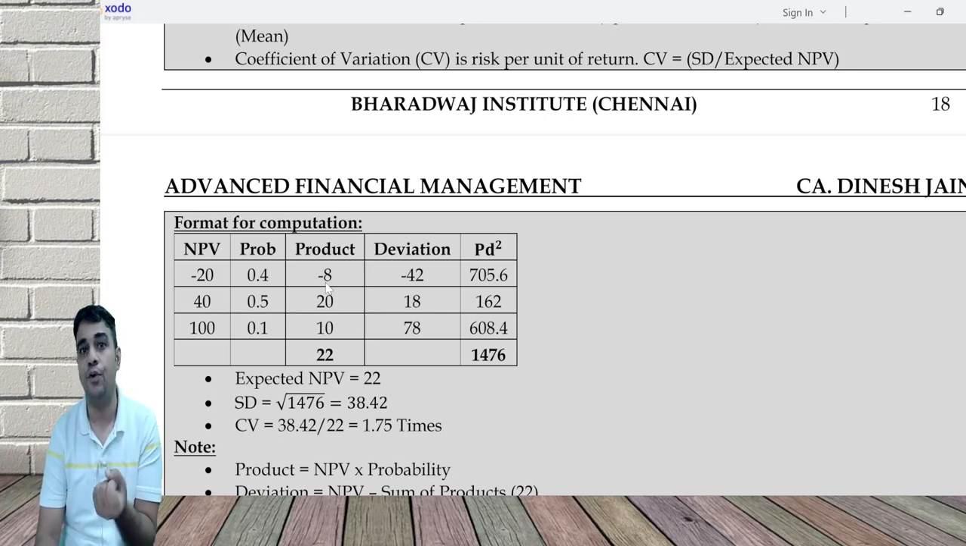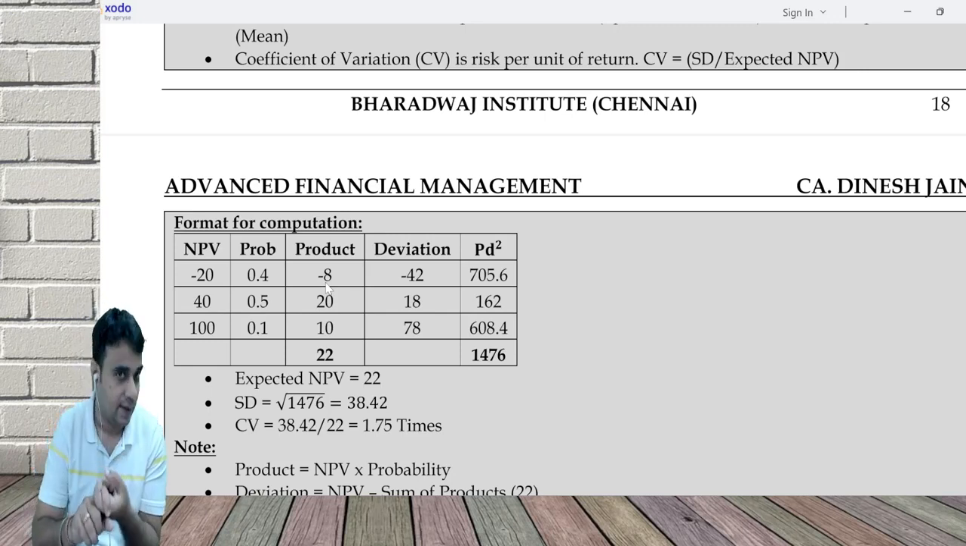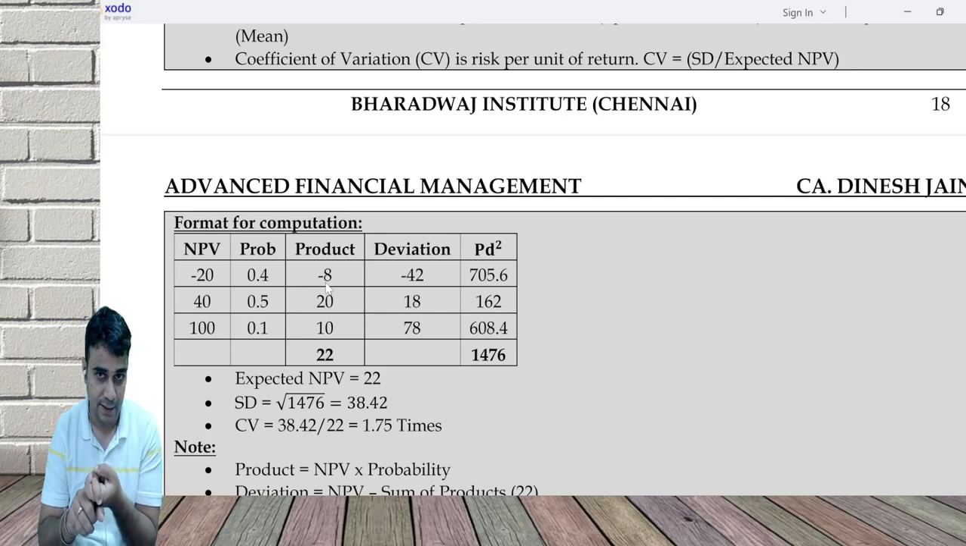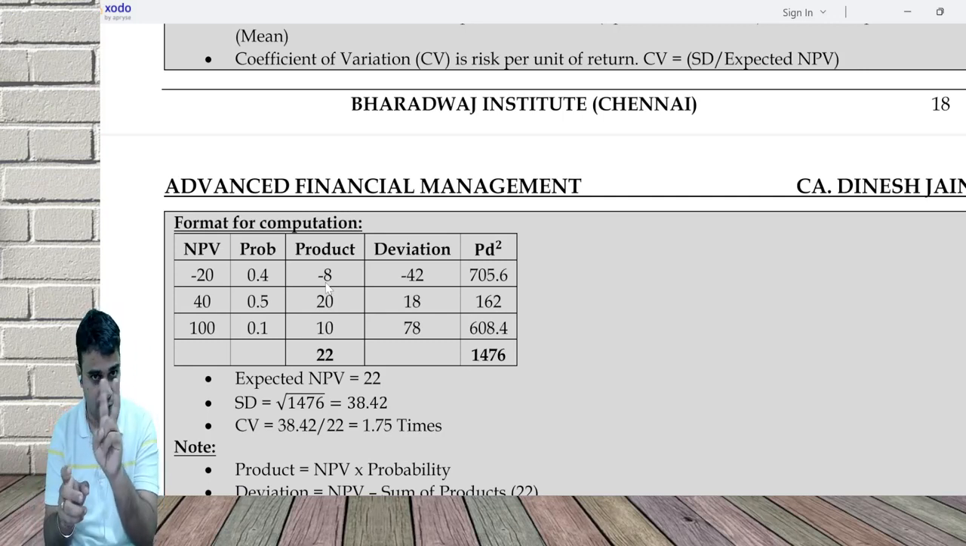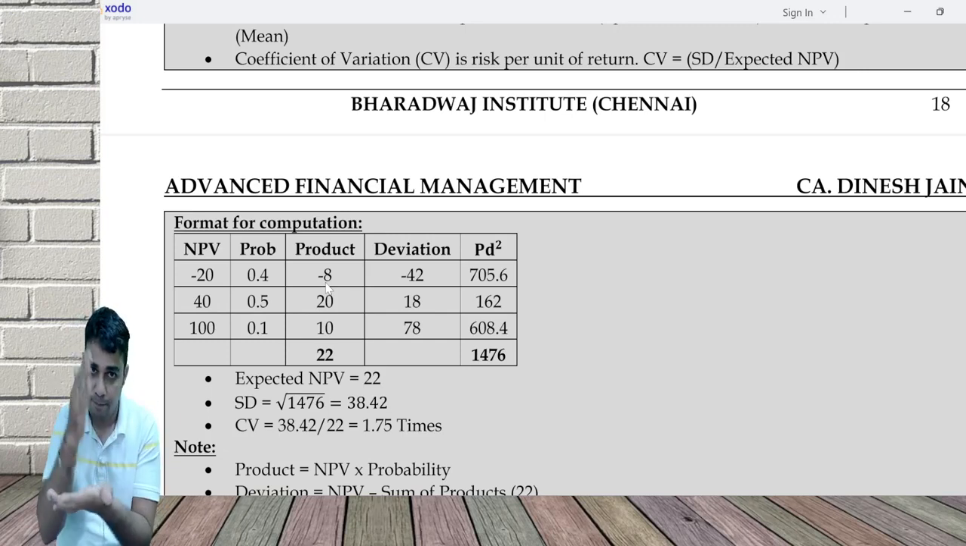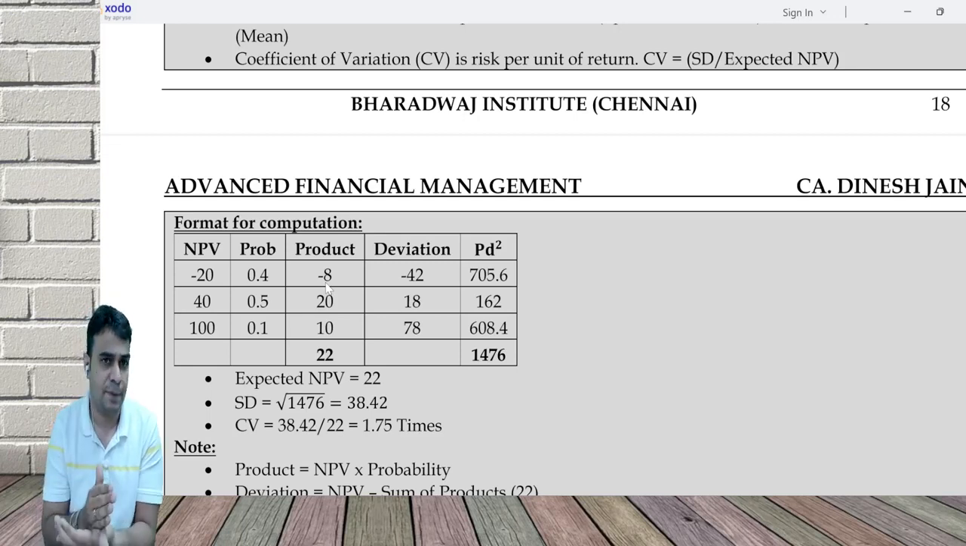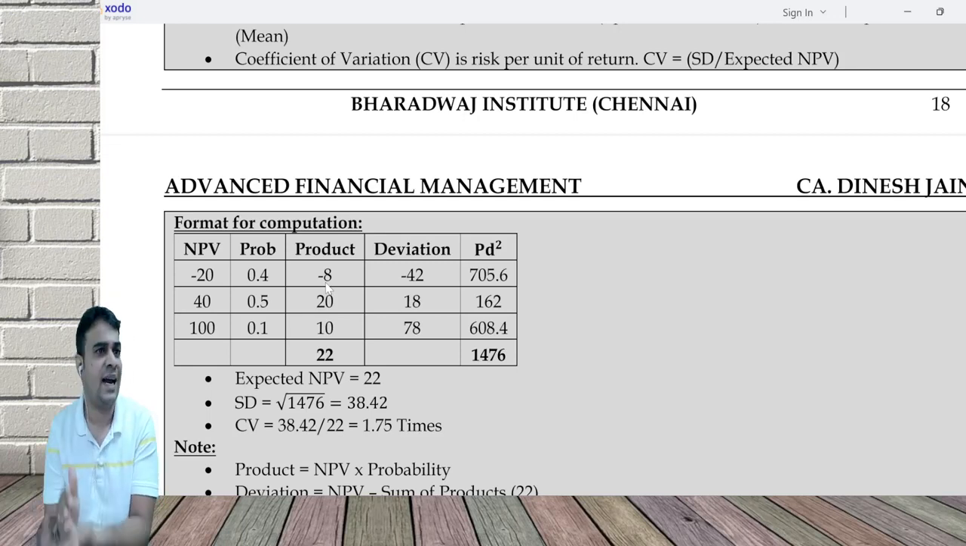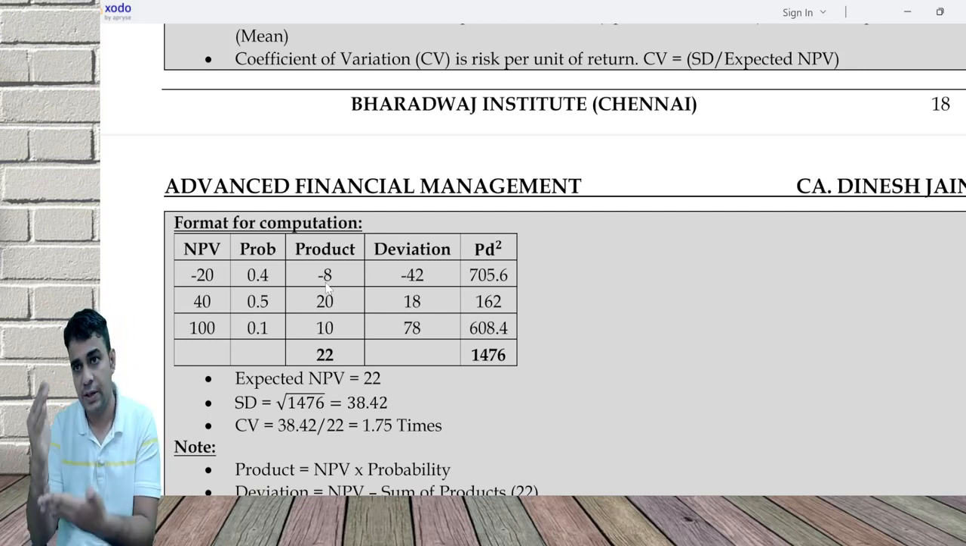When you do cash flow, you will get every year's expected cash flow and every year's standard deviation. There are two types of question. One question where NPV is available: NPV, probability, product, deviation, PD square. This gives you expected NPV directly and standard deviation directly. Some questions we will do with cash flow, probability, product, deviation, PD square.